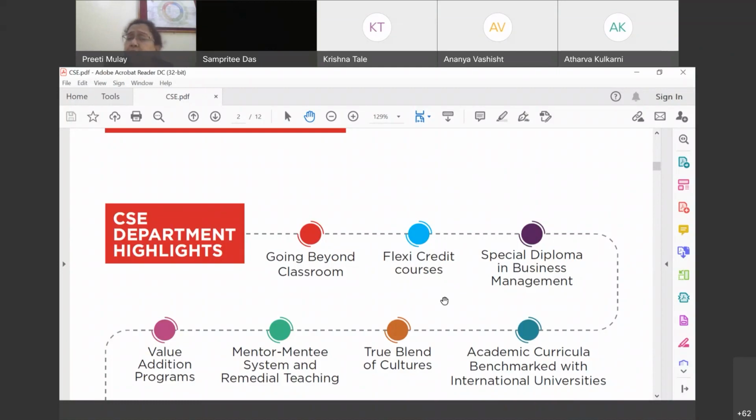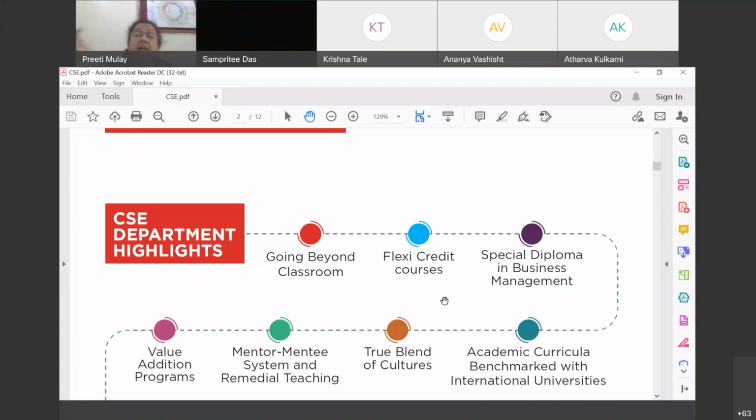Say, for example, we offer a Flexi Credit course in the next semester, and at this moment, if you feel that the industry is in need of some specialized subject areas, then that industry will come and teach this course.